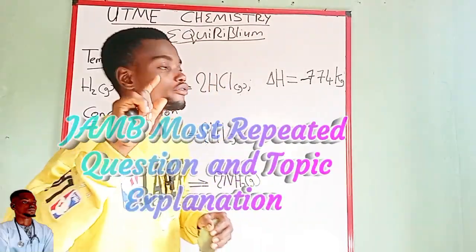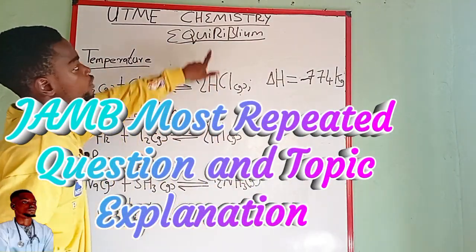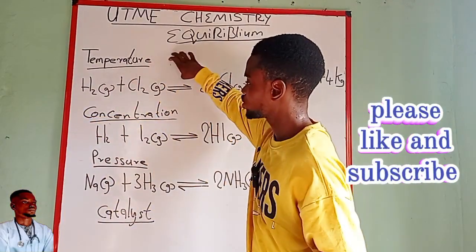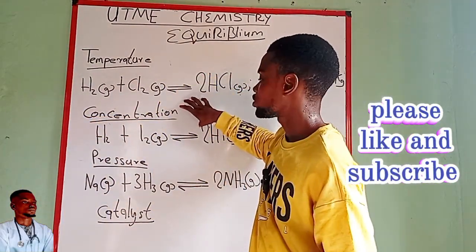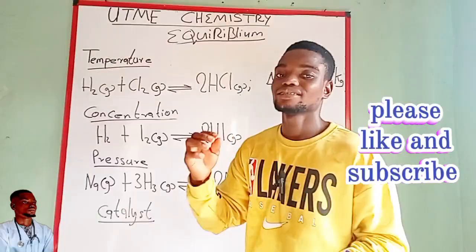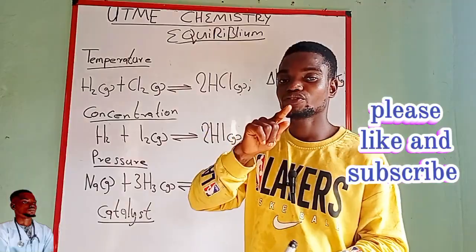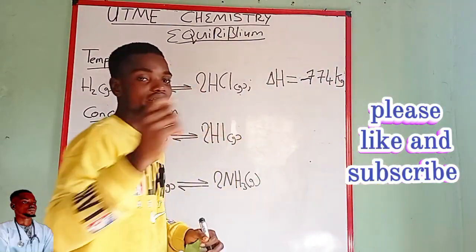Thank God you found this video before your UTME. This is equilibrium in chemistry. In JAMB, they will ask you questions based on temperature change, concentration or effect on concentration, pressure, and catalyst. And these questions used to seem like they are coming down from above. But in this video, I'm going to teach you, and it's going to be very easy for you.